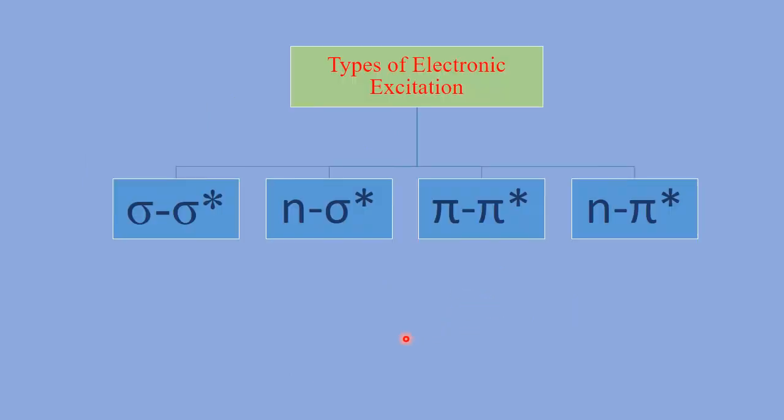So let's see types of electronic excitation. The four types of electronic excitation are sigma to sigma star, n to sigma star, pi to pi star, and n to pi star. So one by one in detail. The first transition is the sigma to sigma star transition.